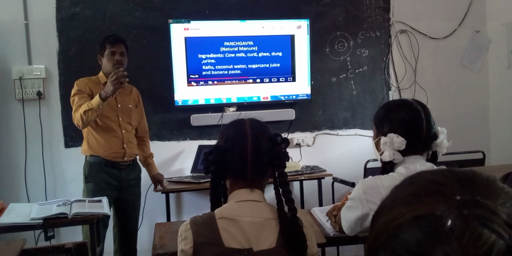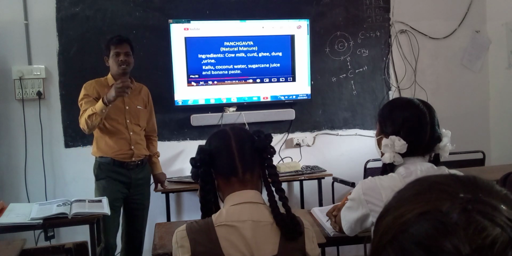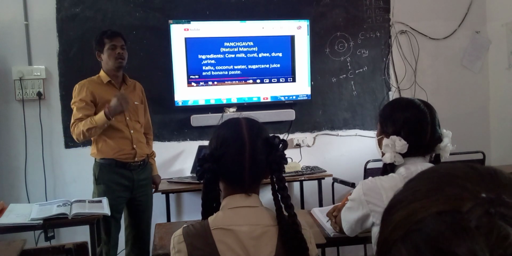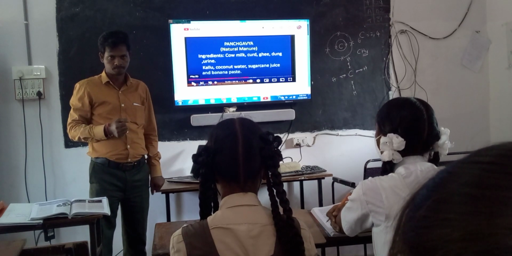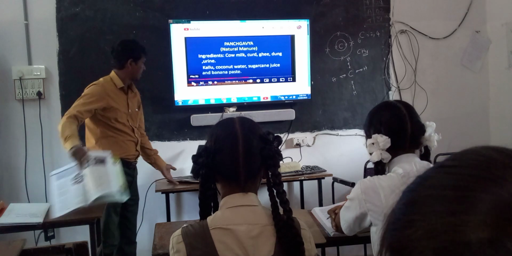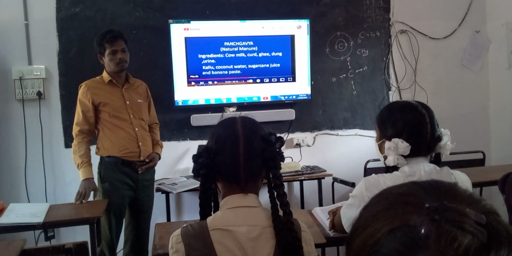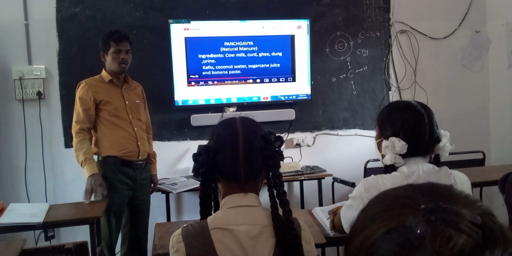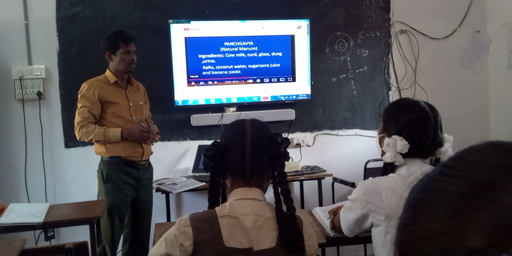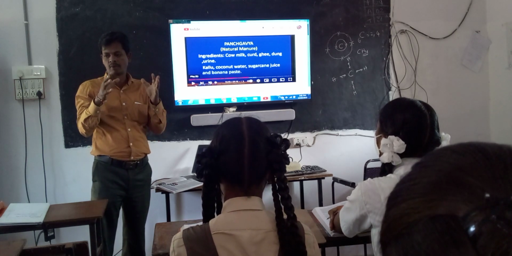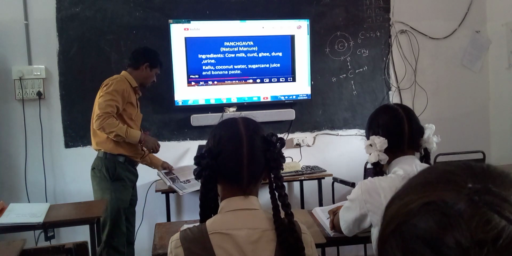Another type of manure which we can make and use in our soil, which helps in increasing soil fertility and increasing production, is Panchagavya. So what is the meaning of Panchagavya? Panch means 5. So 5 different types of ingredients we use in making Panchagavya. What are the 5 important materials we use in preparing Panchagavya?